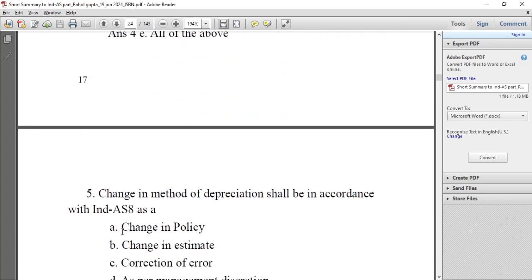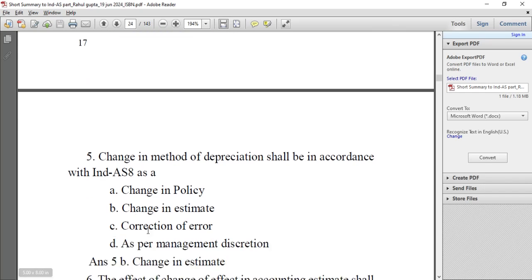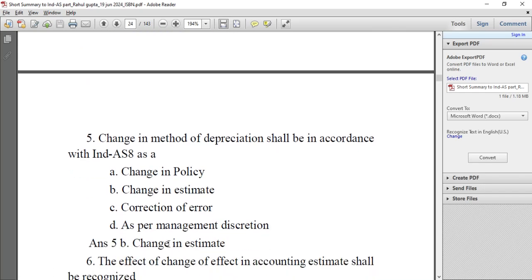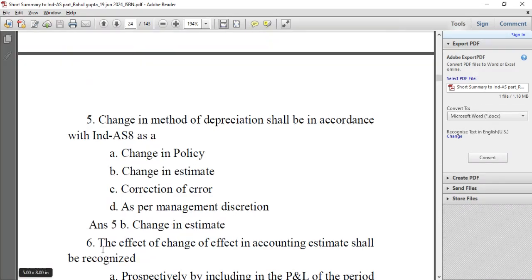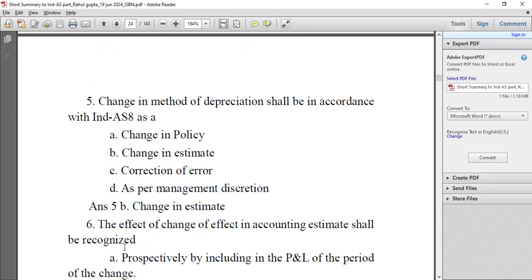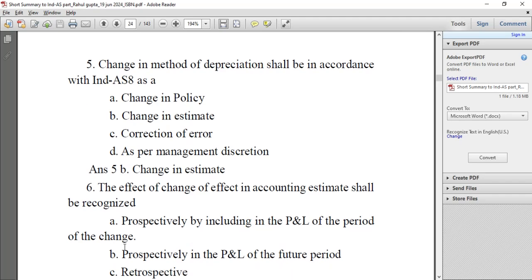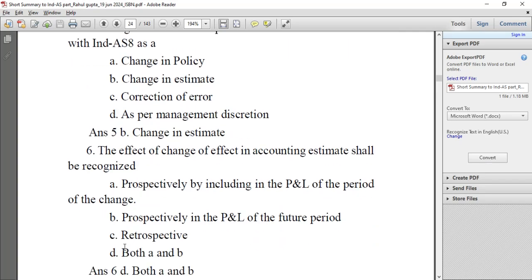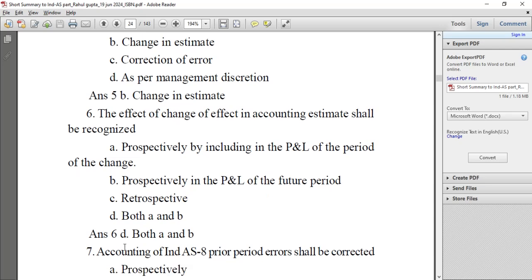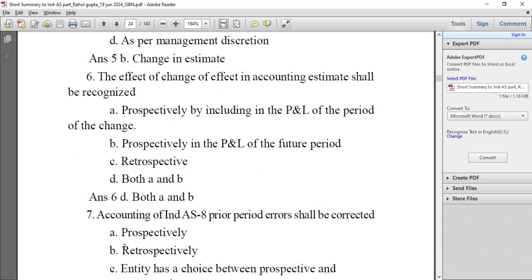A change in method of depreciation shall be treated in accordance with Ind AS 8 as: a change in policy, change in estimate, correction of error, or as per management decision. It is a change in estimate. The effect of a change in accounting estimate shall be recognized prospectively by including it in the P&L of the period of the change, prospectively in the P&L of future periods, retrospectively, or both A and B. The answer is both A and B.